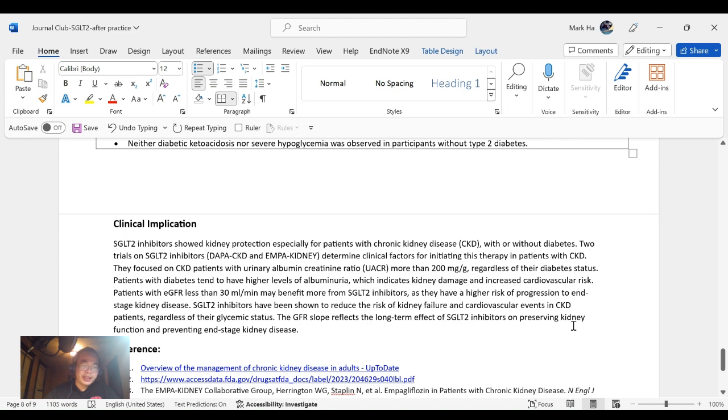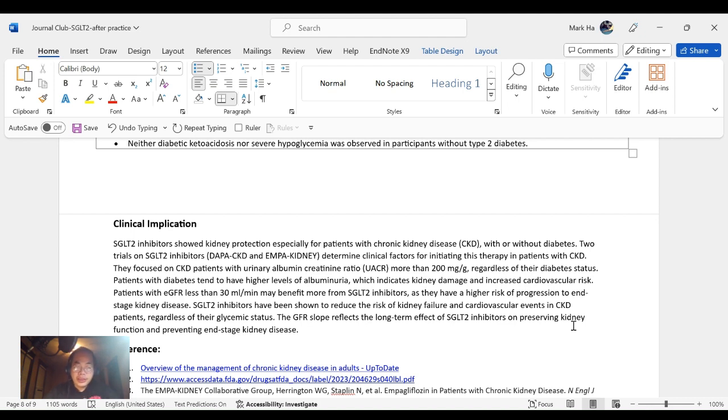Clinical implication: SGLT2 inhibitors show kidney protection, especially for patients with chronic kidney disease (CKD) with or without diabetes. Two trials of SGLT2 inhibitors, DAPA-CKD and EMPA-KIDNEY, determine the clinical factors for initiating this therapy in patients with CKD. They focus on CKD with urinary albumin creatinine ratio more than 200 milligrams per gram, regardless of their diabetes status.